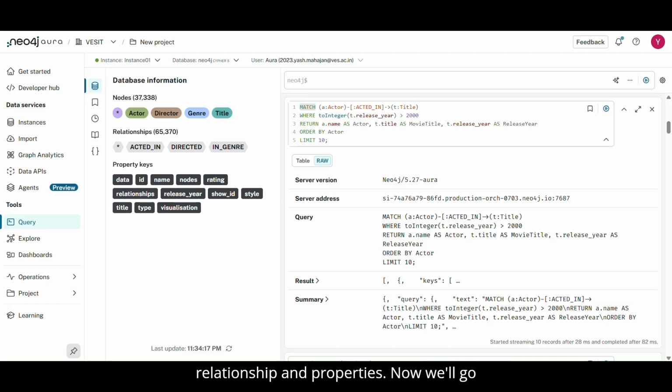Now we'll go through the easy syntax of the Cypher query language. We can represent nodes in round brackets, the relationship in square brackets, and properties like key value pairs in curly brackets. The Cypher commands like match are used to retrieve the data. The where and having like clauses are there. Then create commands are there to create the data. And we also have set and delete in order to perform CRUD operations. So now let us perform a few Cypher queries.